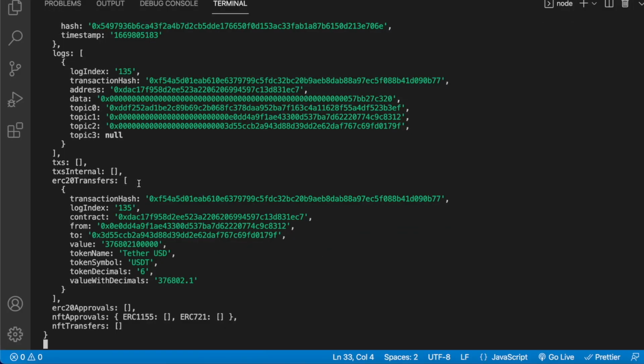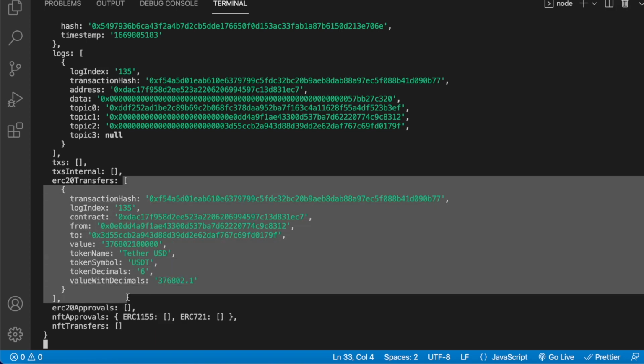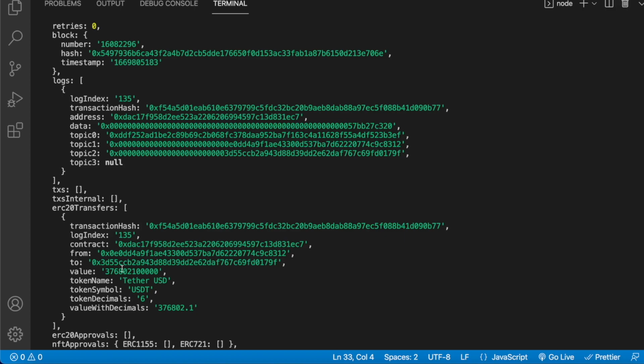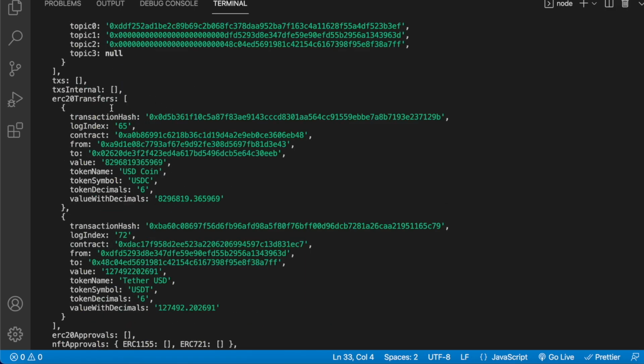So now our ERC20 transfers for each block seem to be much smaller. So for example, here we only had one transfer of a value over 100K in block number 16082296. It was on the Tether USDC contract. The from address, the to address are as seen over here, and seems like the value was 360,000 US dollars. If we look at the previous block, where we had 2 ERC20 transfers, one for the USDC coin of a value of a massive 8 million, and one for the USDT Tether US dollar contract for a value of $127,000. So we're getting all these live transfers, but now with filters provided by Moralis, which you don't have to process at all by yourself on your server. It's all done through the Moralis side.